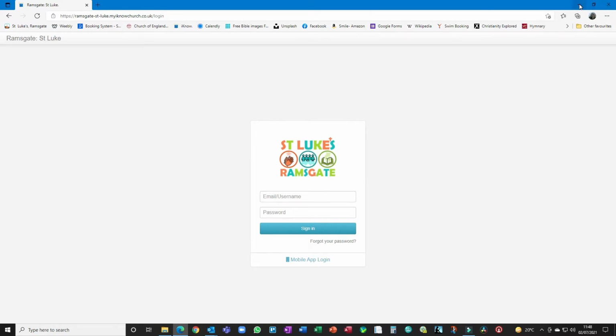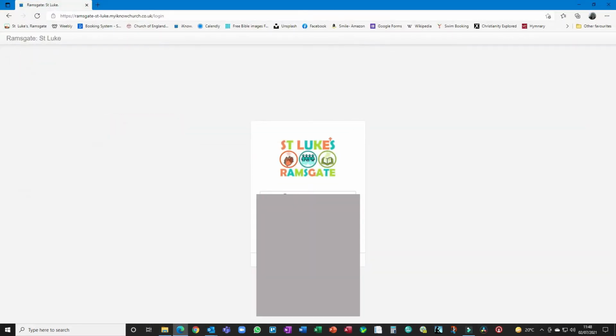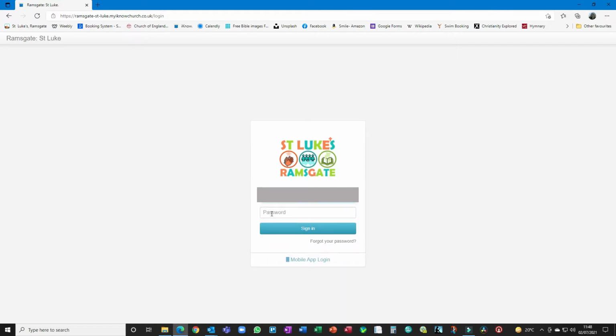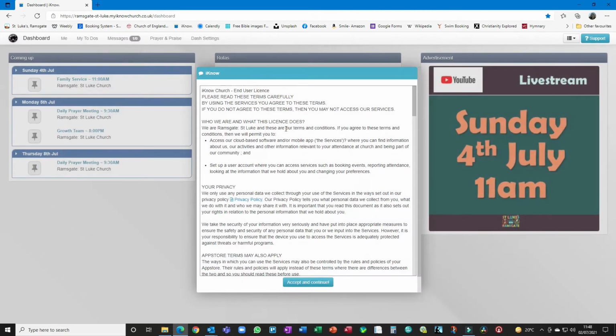Now, going back to the email, in future this link won't work. You'll need to just click on the iKnow link or save the iKnow link so you can access this screen. You'll come to this, so you type in your username, which in this case is my email, and then you type in the password again, and that takes you through.